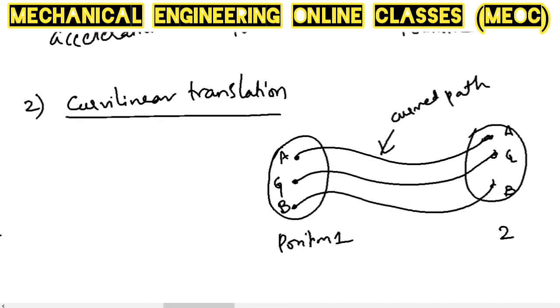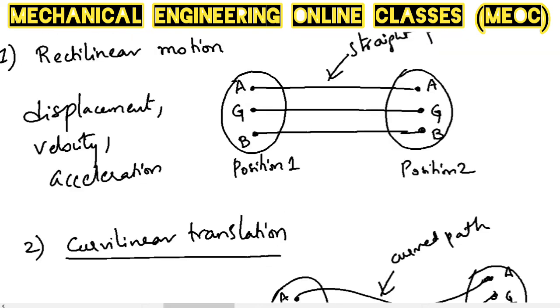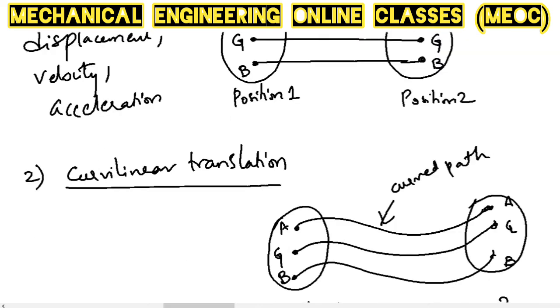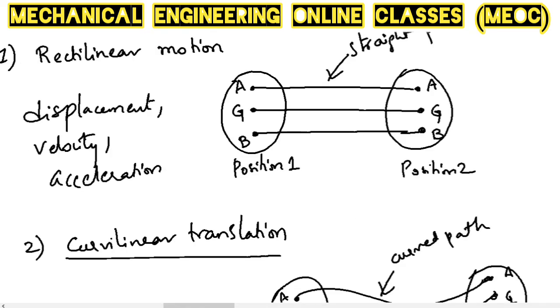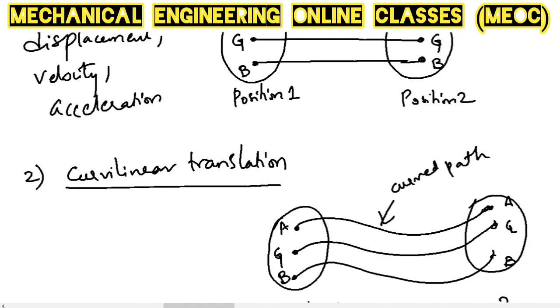So considering all the effects, whether in rectilinear or curvilinear motion, all the points at a particular instant will have the same displacement, same velocity, same acceleration. So we can club all of them, rather than finding all the infinite points and considering them separately.